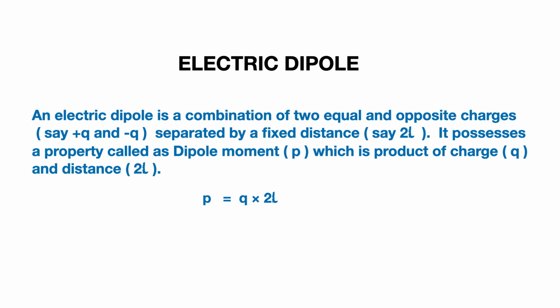Since the charge is measured in coulomb and distance in meter, the unit of electric dipole moment will be coulomb meter. And this is always a vector quantity. The direction of the electric dipole moment is always from the negative charge to the positive charge.